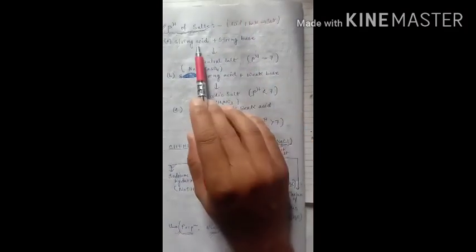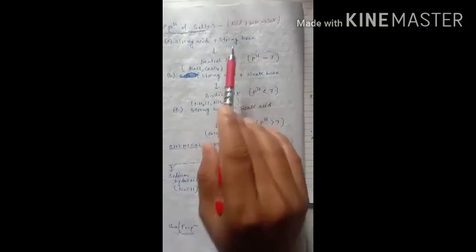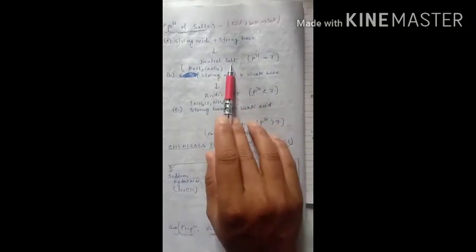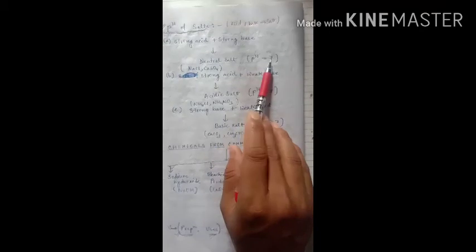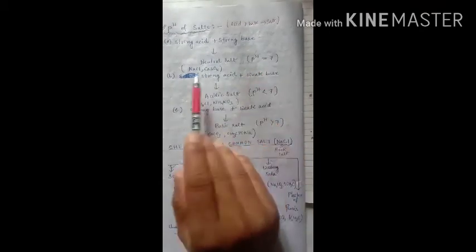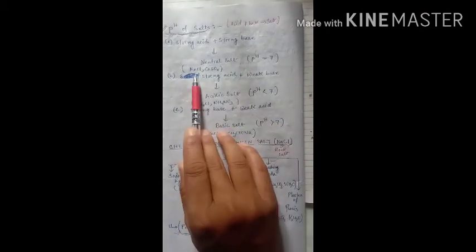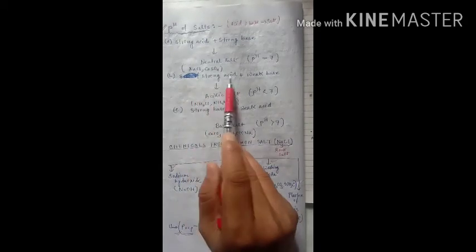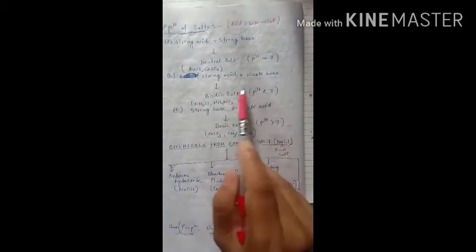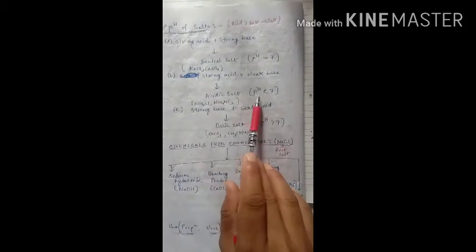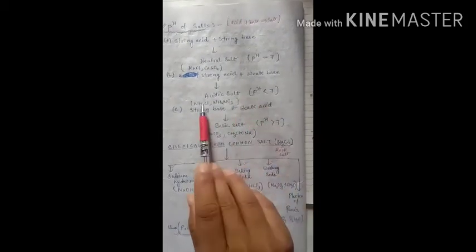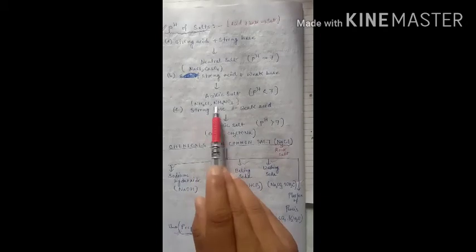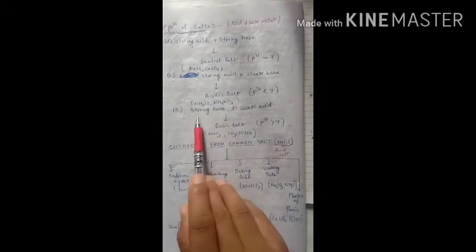So if we take a strong acid and strong base, they will give a salt that is neutral salt. In this case pH will be equal to 7. Some examples of neutral salts are sodium chloride and calcium sulfate. Similarly, strong acid when reacting with weak base will form acidic salt where pH is less than 7. Examples of acidic salts are ammonium chloride, ammonium nitrate, etc.